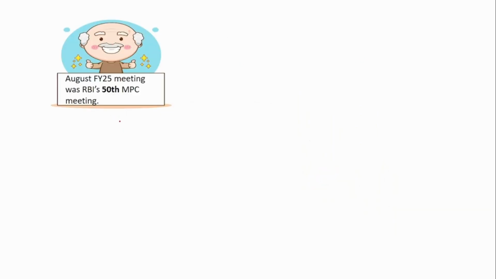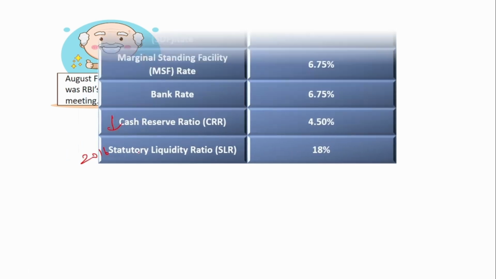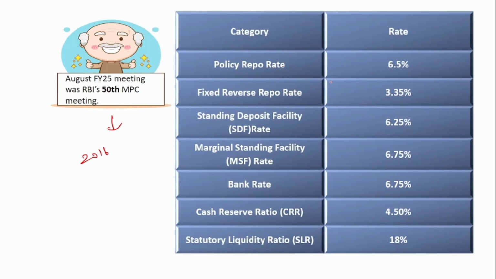This is the 50th MPC meeting. The MPC committee was formed in 2016, and since then this is the 50th meeting. RBI has kept almost all the rates unchanged. The policy repo rate is at 6.5%, fixed reverse repo rate at 3.35%, SDF at 6.25%, MSF 6.75%, bank rate 6.75%, CRR, that is cash reserve ratio, at 4.5%, and SLR at 18%.